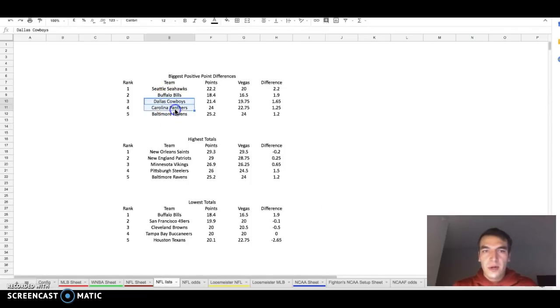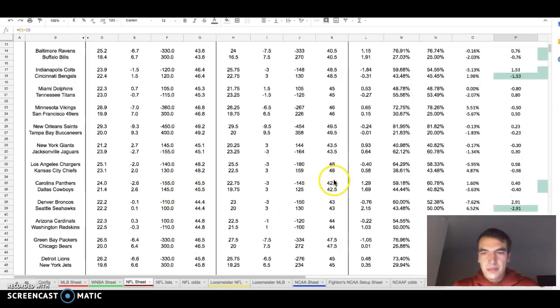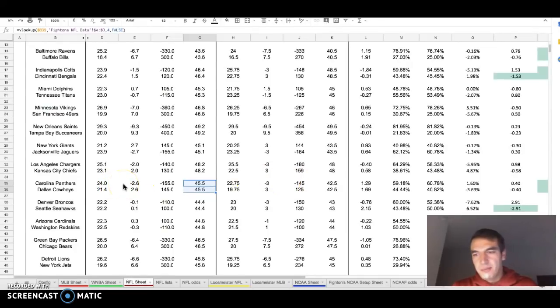However, 3 and 4 play each other. So Dallas and Carolina, basically what Vegas sees is a game at 42.5, and the model sees at 45.5, which would rank it up there in the top echelon of games. Vegas and the model both see Carolina winning, between 2.5 to 3 points. And so this is also a spot where we can get our ownership.